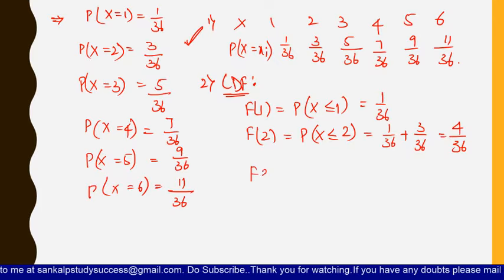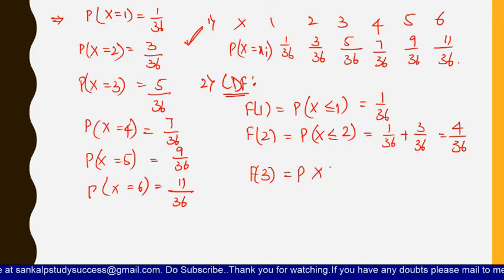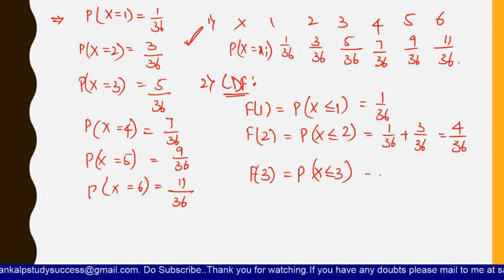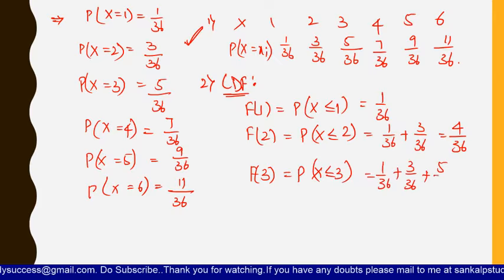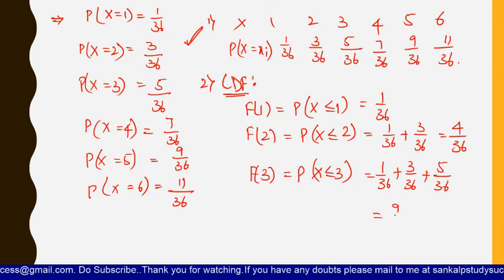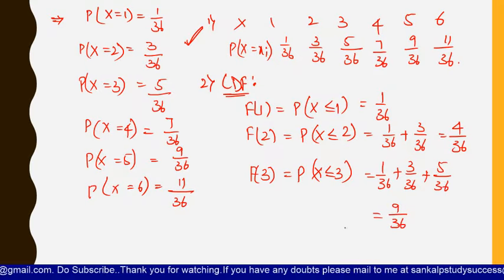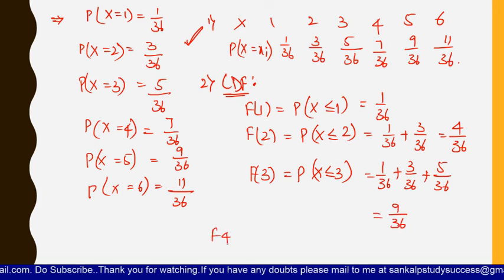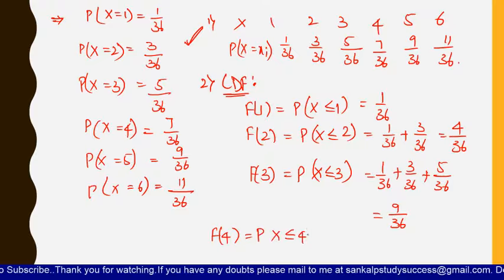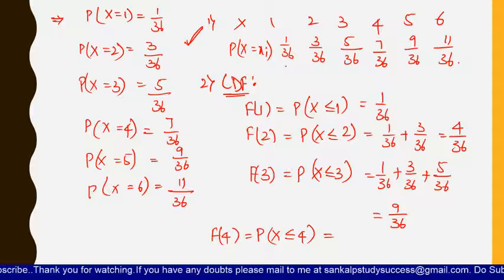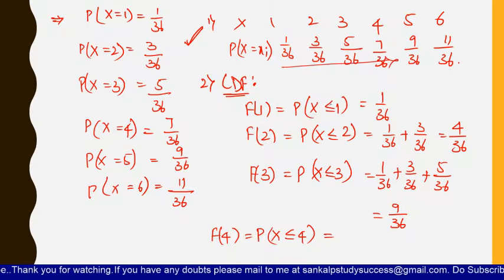Now, for F of 3, which equals P of x less than or equal to 3, that is 1 by 36 plus 3 by 36 plus 5 by 36, which equals 9 by 36. Now for F of 4, P of x less than or equal to 4, you have to add all these values up to 4, that is 1 plus 3 plus 5 plus 7, so you get 16 by 36.